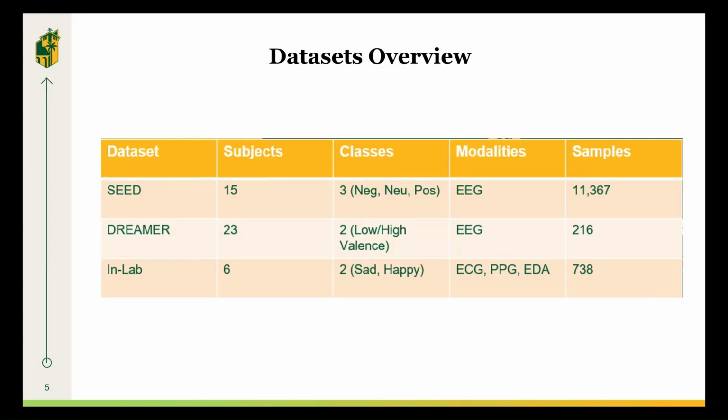To validate our models, we used three distinct datasets. First is the SEED dataset, a large public benchmark with over 11,000 samples. It provides EEG-only data for a three-class emotion problem: negative, neutral, or positive. Second is the DREAMER dataset. It's much smaller with only 216 samples and is used for a two-class problem: low versus high valence. Finally, we collected our own in-lab dataset. This is a multimodal dataset using ECG, PPG, and EDA signals to classify sad versus happy emotions.